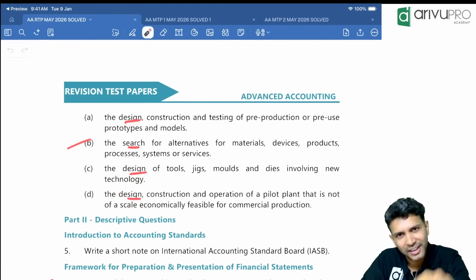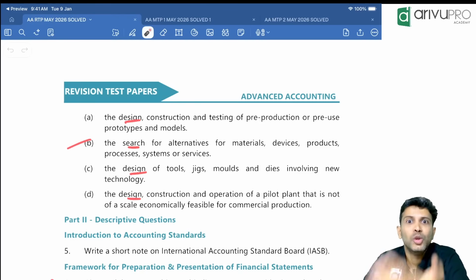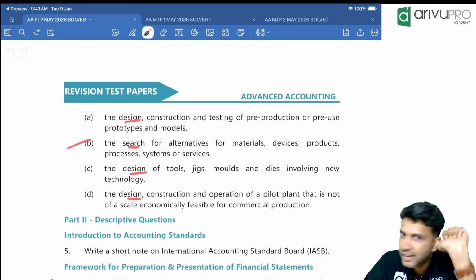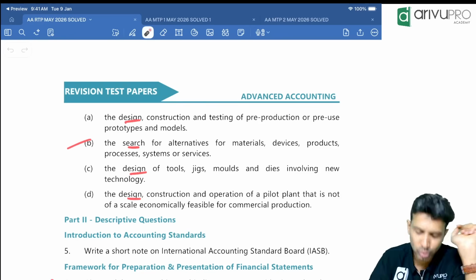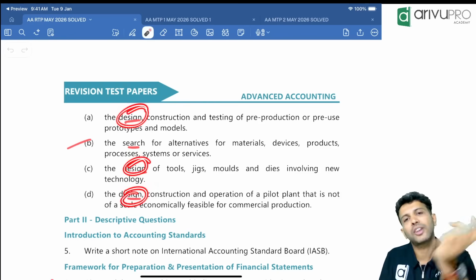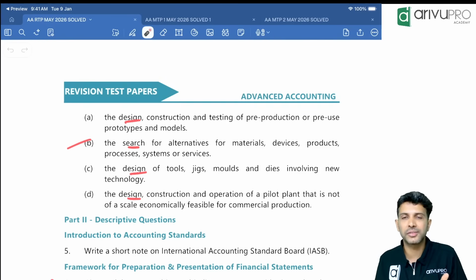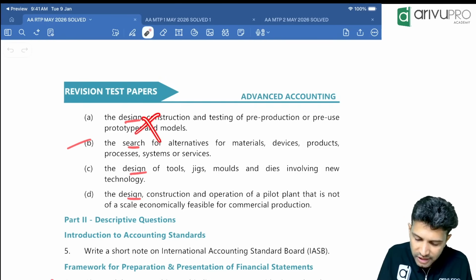Yes or no? Correct. Design means building something. You will build something only when you have acquired the theoretical knowledge. Otherwise, you will not start. Yes, no? So wherever you see design, that is obviously not the research phase. That is the development phase. So these options are cut.